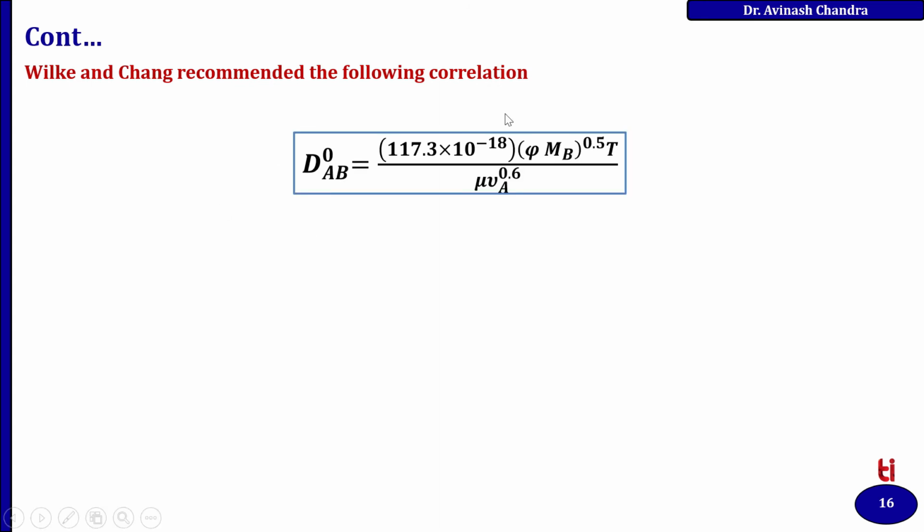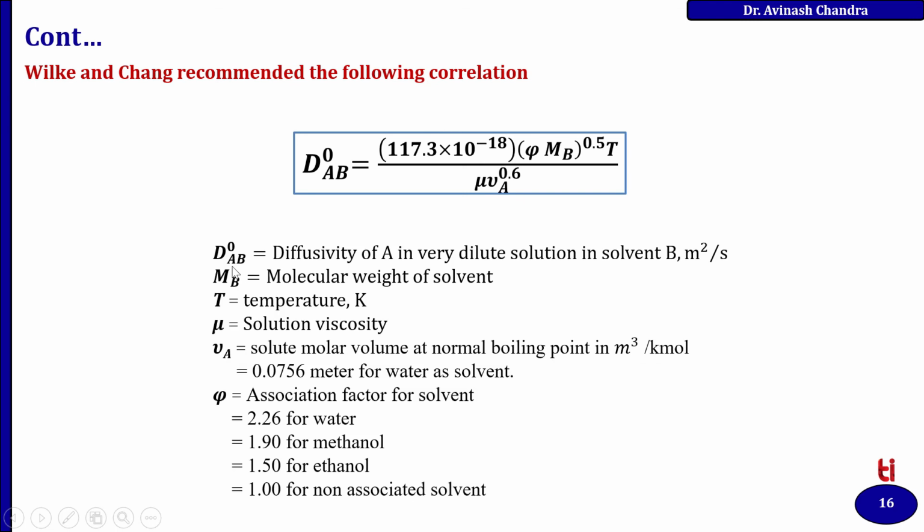Wilke and Chang recommended the following correlation. DAB is defined by this particular expression, where this is the diffusivity of A, this is the molecular weight of the solvent, this is temperature, this is solution viscosity, this is solute molar volume at normal boiling point, and the association factor for the solvent is 2.6 for water, 1.9 for methanol, 1.5 for ethanol, and 1.0 for non-associated solvent.